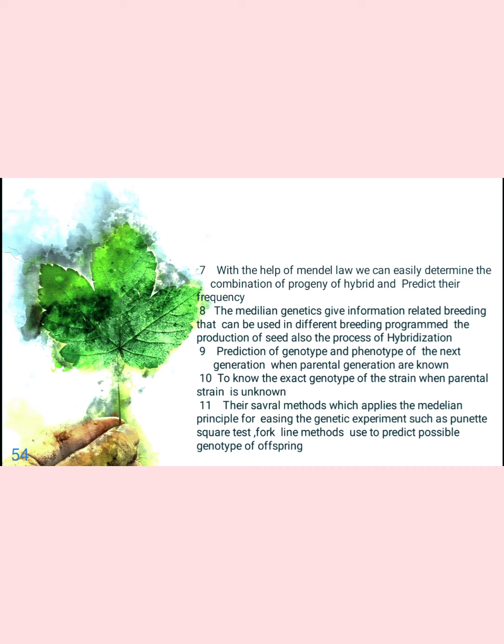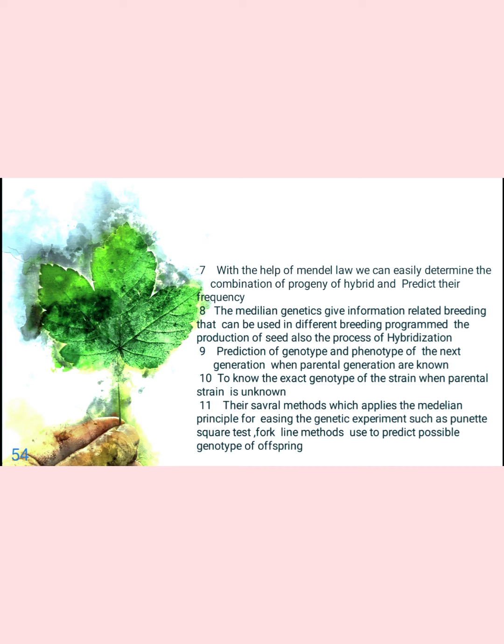Mendelian genetics gives information related to breeding that can be used in different breeding programs, such as seed production and the process of hybridization. Breeding program means how new varieties are produced and how crosses take place between monohybrids or dihybrids, one variety or two varieties, for one character or two characters. That is also given by Mendel.